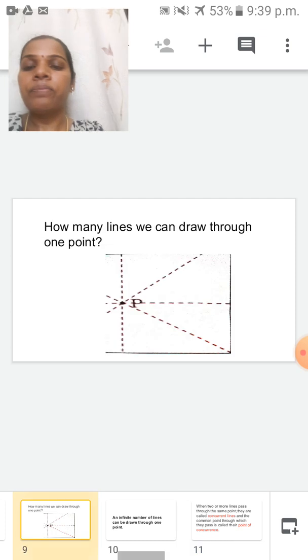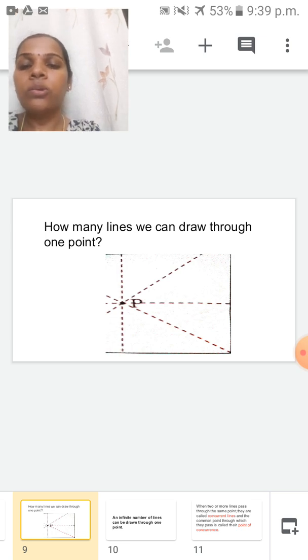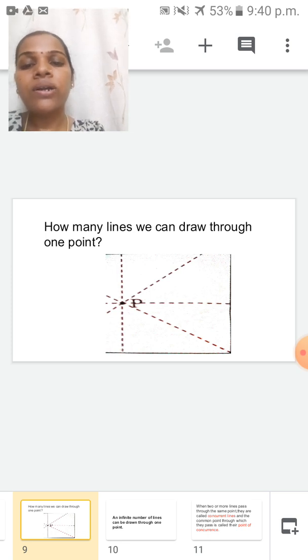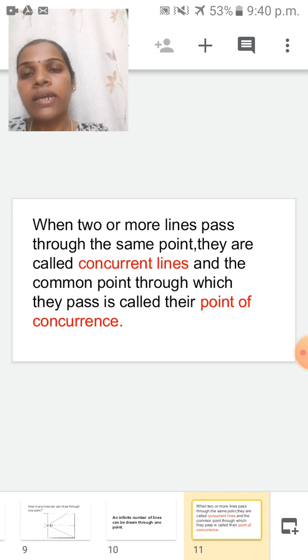So now see, tell me, what is the name of the point of concurrence? P. Through this P, many lines are passing? Yes. So this is the point of concurrence, and these all lines are called what? Concurrent lines. All lines are called what? Concurrent lines.